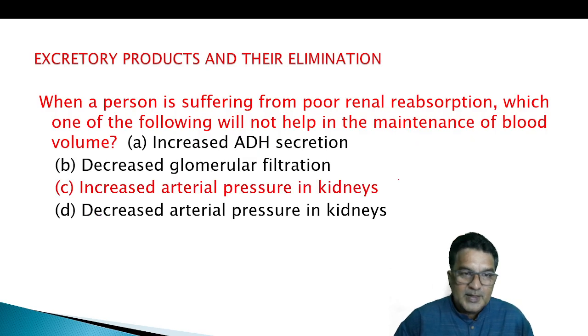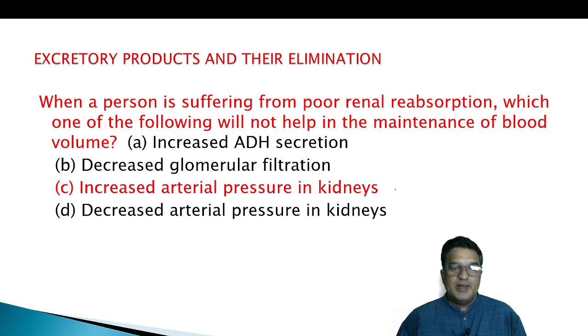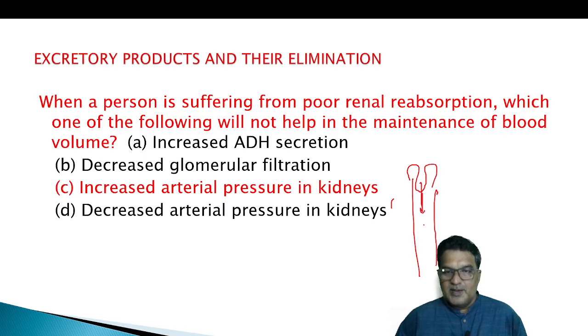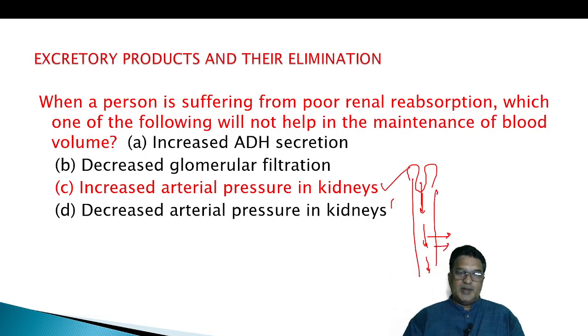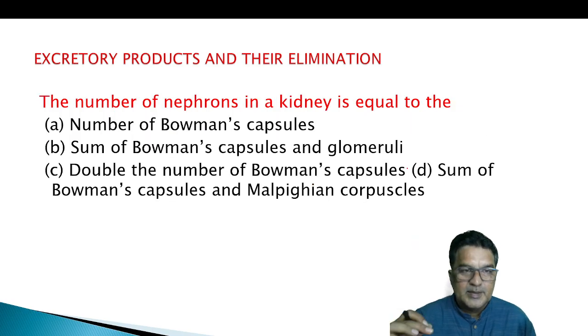So what is our answer here? Increased arterial pressure. If the arterial pressure is more, substances might travel much faster. If much faster, it is not able to absorb. Poor renal absorption, isn't it? We said that. So that's why this is the answer: increased arterial pressure in kidneys.